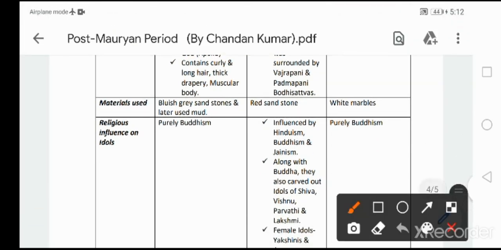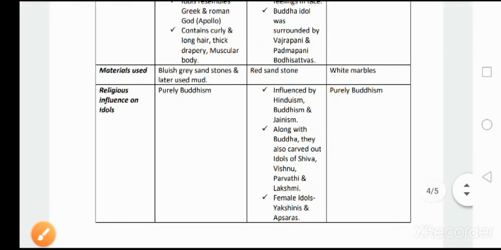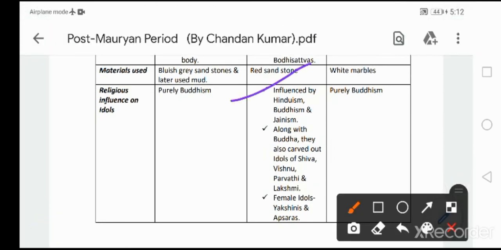Then let's quickly know about religious influence on idols. Gandhara School of Art is purely Buddhism. Mathura School of Art is influenced by Hinduism, Buddhism, and Jainism, very very important.